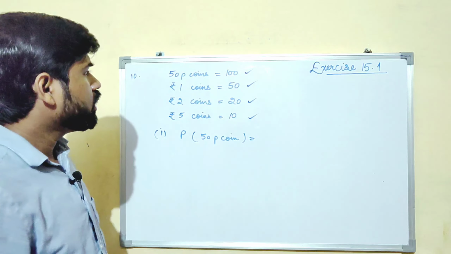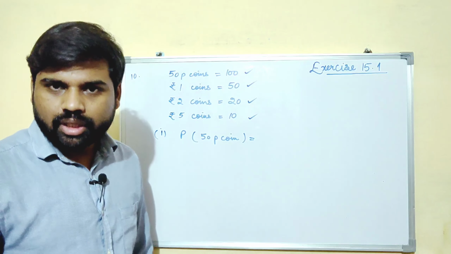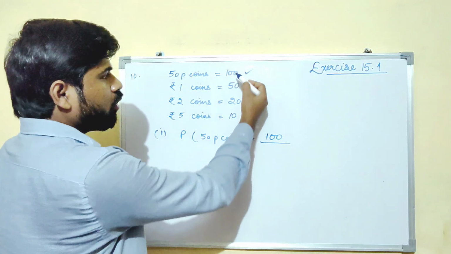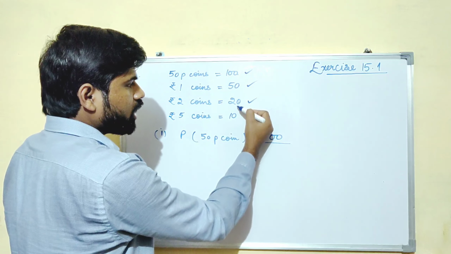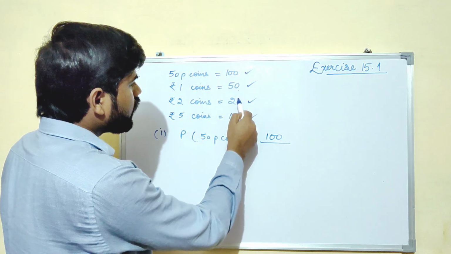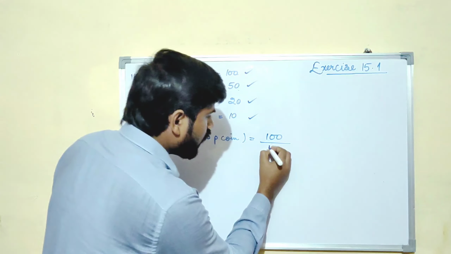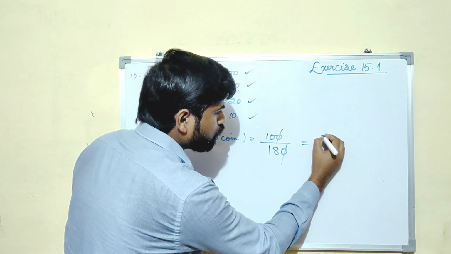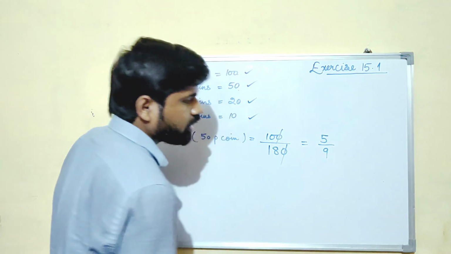So very simple. See how many 50 paise coins are there? 100. And what is the total number of coins? 100 plus 50 plus 20 plus 10. So what will be the total? 150, 170, then 180. On solving you will get 2 5s are 10 and 2 9s are 18.